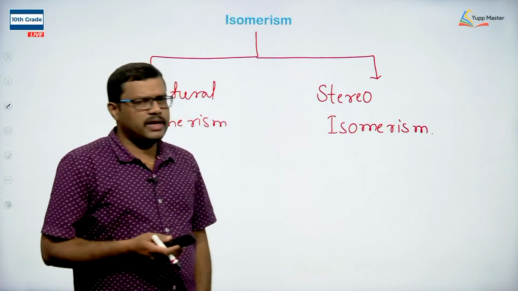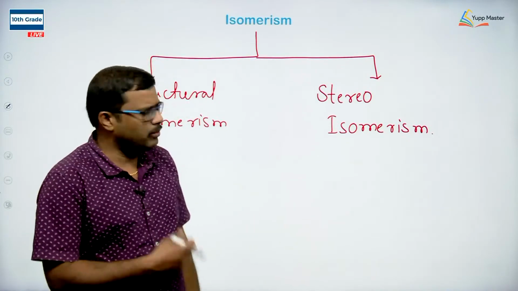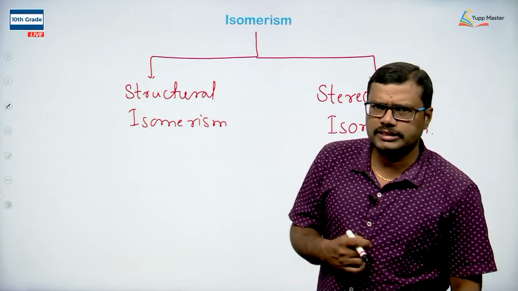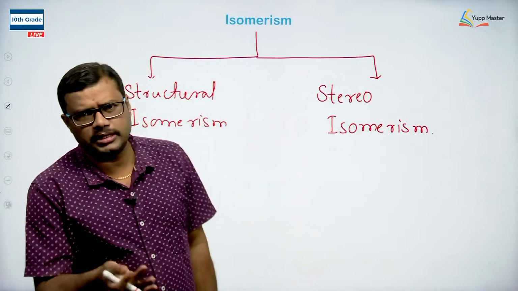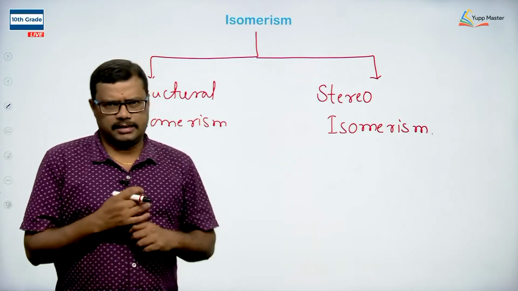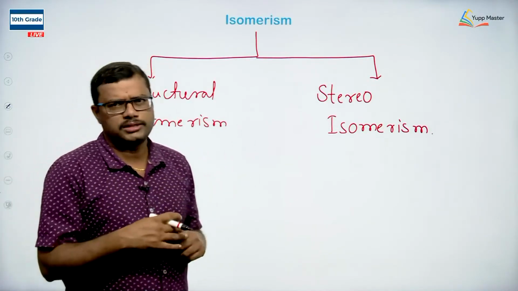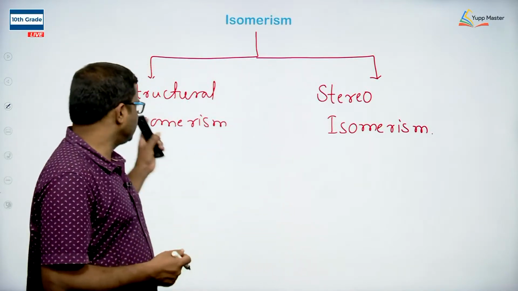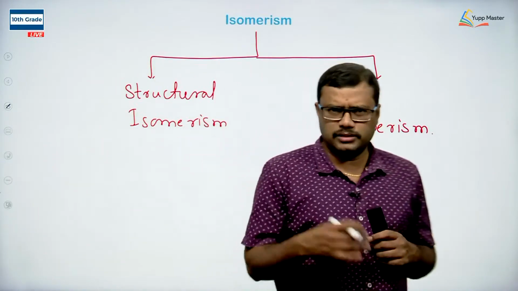It is a phenomenon of existence of two or more compounds having the same chemical formula, same chemical connectivity, same bond connectivity, but differing only in the arrangement of the atoms in the 3-dimensional space around the central atom, and thereby we get stereoisomerism, and those compounds are said to be stereoisomers.